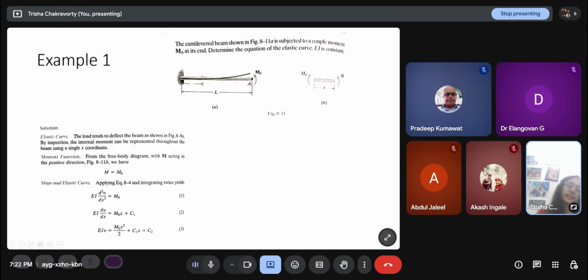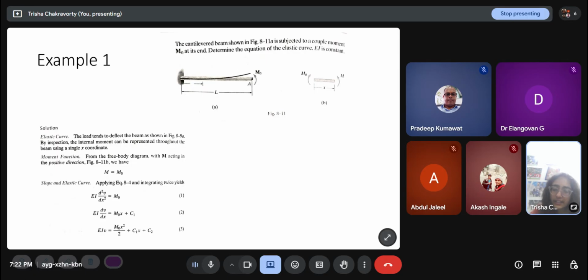And if you take any section which is x from the left end, there will be this moment, which will also be equal to M naught to preserve the equilibrium of this section. So for the slope and elastic curve, applying the equation EI d2v/dx squared, where v is the vertical deflection, equals M naught. So we integrate it once. You know integration from class 11, 12. EI dv/dx is equal to M naught x plus c1, that is a constant of integration.